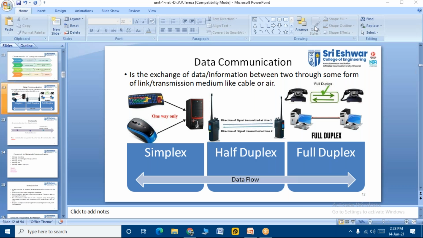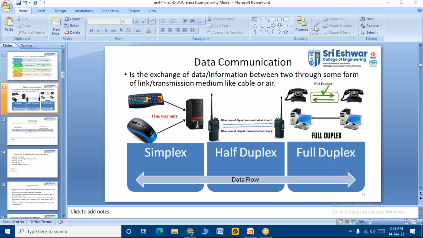So half duplex is at a time only one information can be sent, right? Like your walkie-talkie, right students? And another example which I gave is the fax machine, right students? So in one direction alone, you have the data to be sent. Okay. So vice versa, it doesn't happen. Clear? But in case of full duplex students, as I told you, the phone, the cell phone, the example, simultaneously,